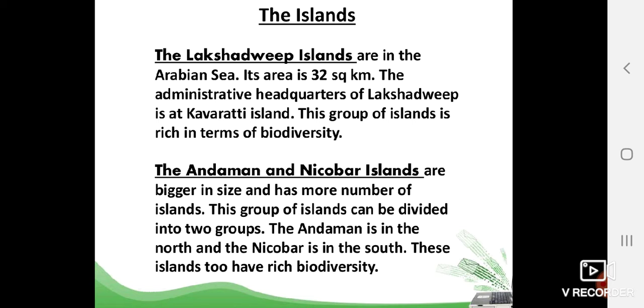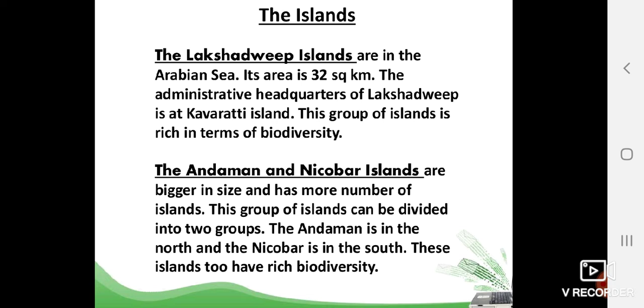The Lakshadweep Islands are in the Arabian Sea. Its area is 32 square kilometers. The administrative headquarters, or the capital, is Kavaratti. This group of islands is very rich in flora and fauna. And one more thing is there, that is Pitti Island. Pitti Island is uninhabited. Uninhabited means people are not living there. That is a famous bird sanctuary.